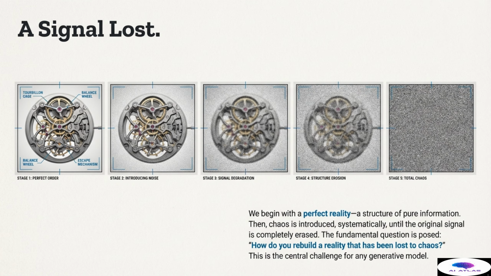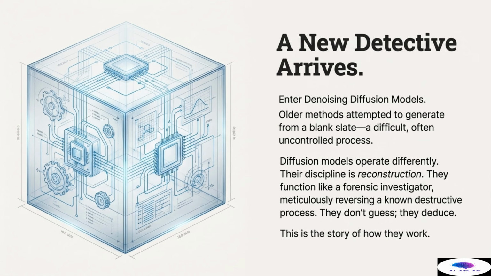The genius of diffusion models lies in the fact that they turn this question on its head. Instead of trying to recreate the original image from scratch, they focus on understanding and reversing the destruction process itself. Historically, when creating new data, older methods of generative modeling, such as generative adversarial networks or early variational autoencoders, attempted to generate the signal from a blank slate. This was often an uncontrolled, difficult, and sometimes unstable process, lacking true predictability.